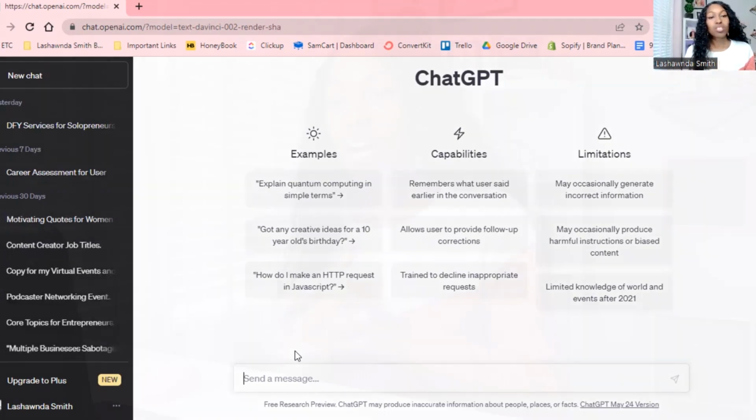A couple things that I want to show you. The very first thing that you can use this for is research. Oh my God, for research. So market research: if you're about to step into a new category and you're curious what type of video content you can create on that topic, you can do research on that. You can do research in industries that you're not familiar with. If you're trying to hit a specific target in that industry, you can do research on that. I mean, research for days. So that's the very first thing.